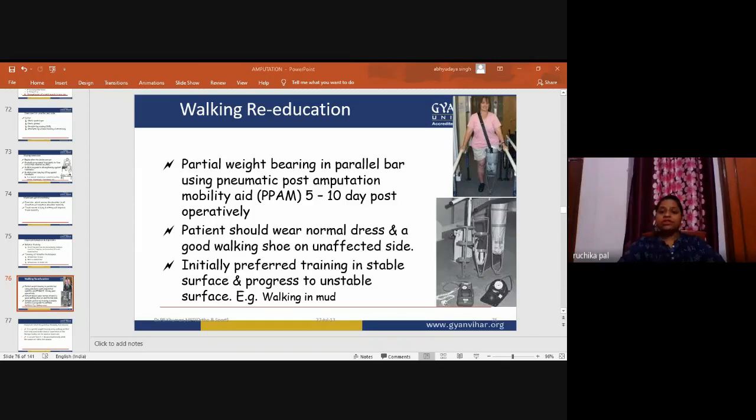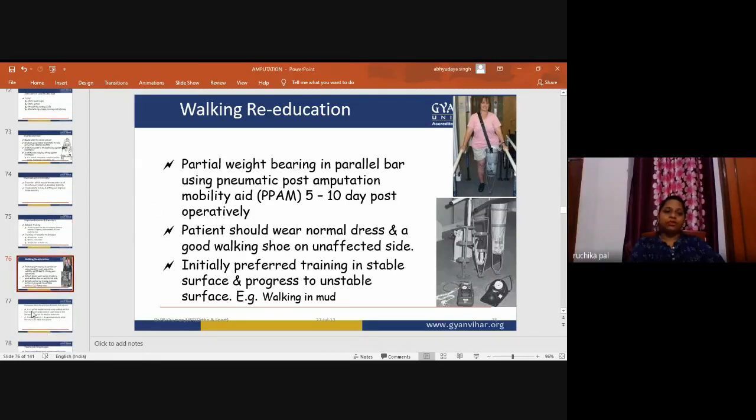It's not that the patient will walk in that condition, but if the patient has to face uneven surfaces in the later stages of life, the patient should be confident to walk on that surface, so the patient can easily move, as in the walking re-education or training procedure after the post-operative period.